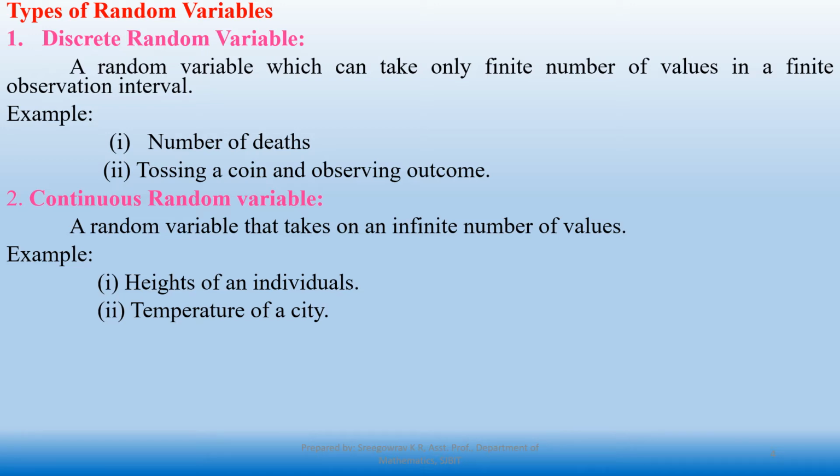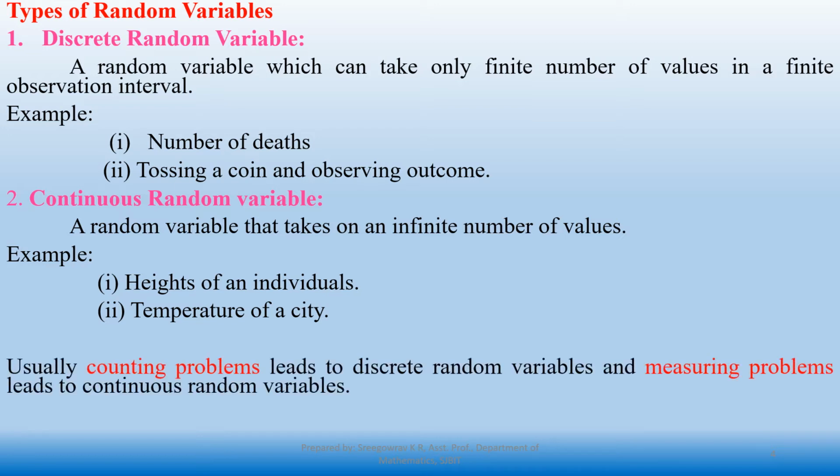Okay. Whenever we have two random variables, suppose x and y, how can you differentiate whether it is discrete or continuous? By using a simple technique, we can analyze. Whenever a problem leads to counting, it leads to a discrete random variable, and whenever the problem leads to measuring, it will lead to a continuous random variable. Okay, counting problem always goes to discrete, measuring problem always goes to continuous random variables.